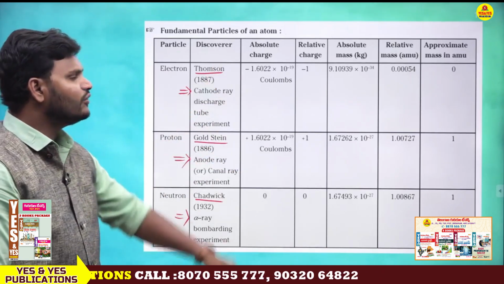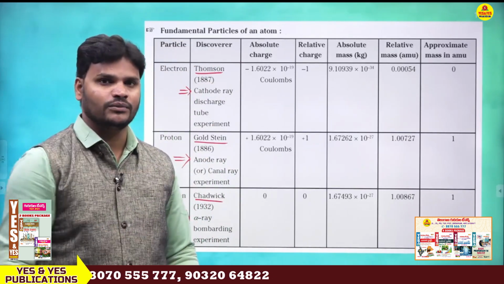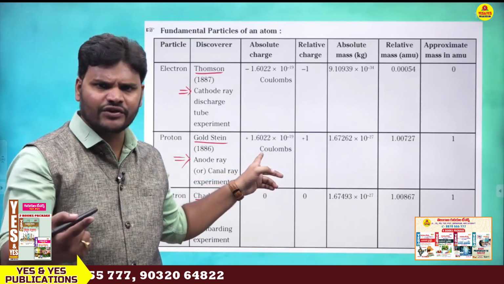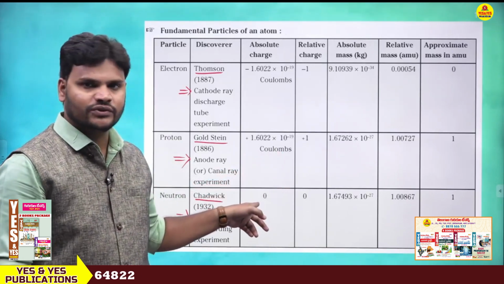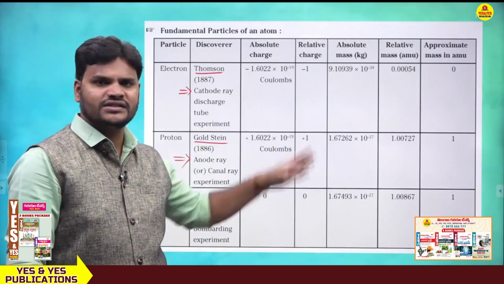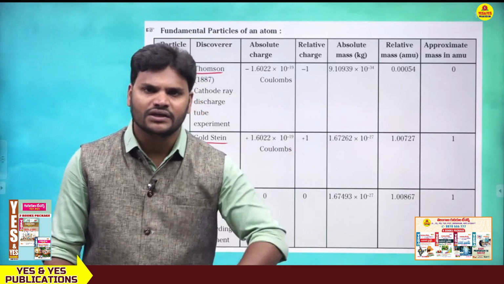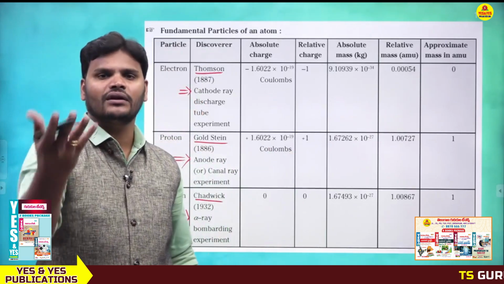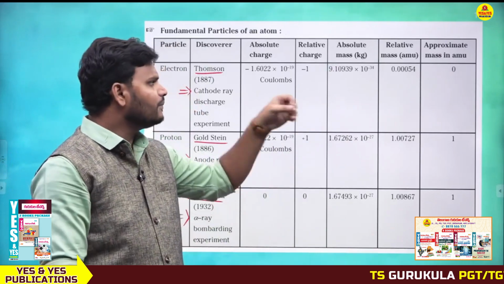Next, what is the absolute charge? Minus 1.6022 into 10 power minus 19 coulombs. What about this one? Just sign conversion, plus 1.6022 into 10 power minus 19 coulombs. What about this one? 0. So what is the relative charge? This is minus 1, this is plus 1, this is 0. Already I told you the charge of electron is negative, the charge of proton is positive, neutron no charge. Next, absolute mass.